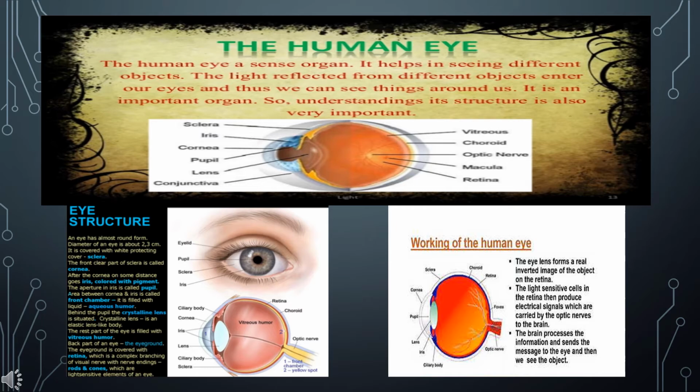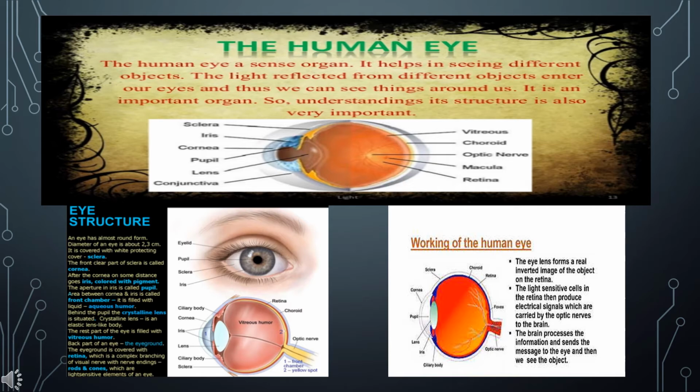The nerve endings or nerve cells constituting retina are of two kinds, rod-shaped and cone-shaped. Cone-shaped nerve endings are sensitive to bright light as well as the primary colors. Rod-shaped nerve endings are sensitive to dim light but not the color. Blind spot. It is the region on the retina where the optic nerve enters the eyeball. It has no nerve endings and hence is insensitive to light.